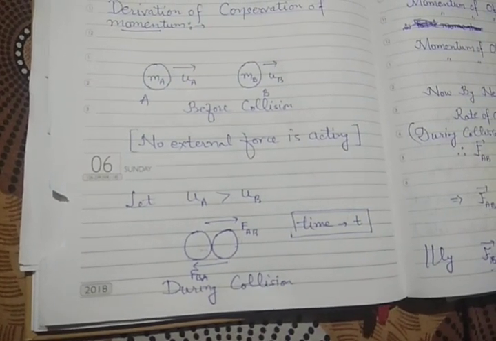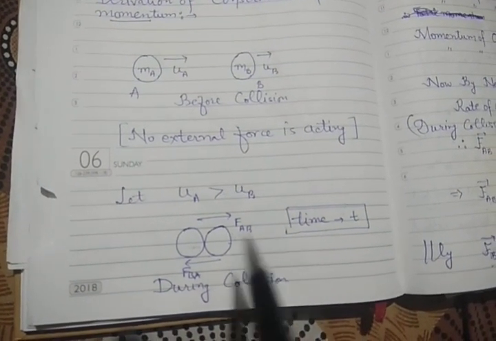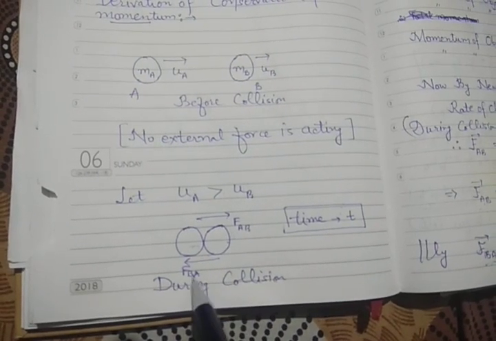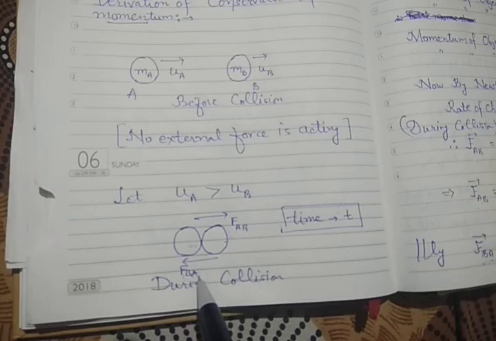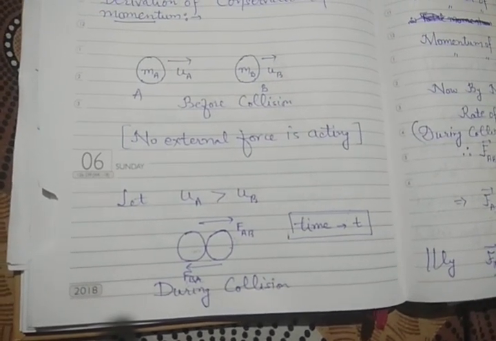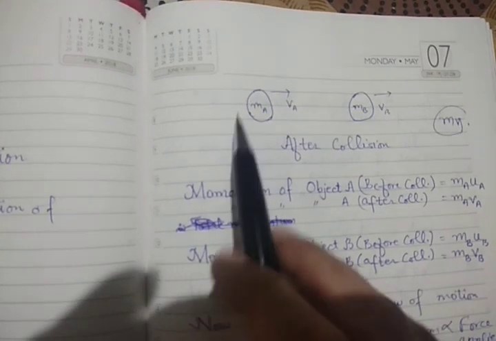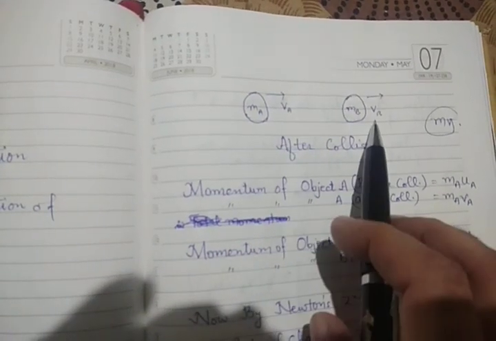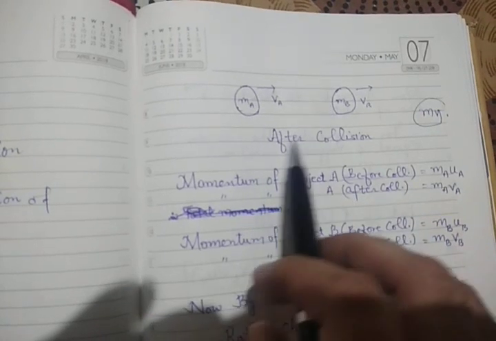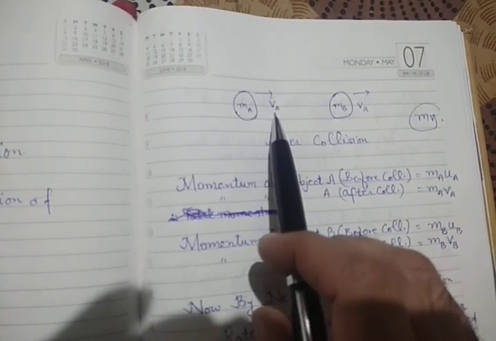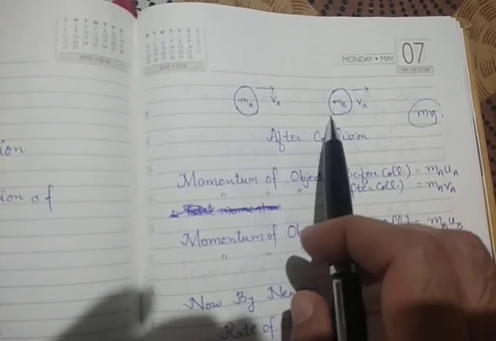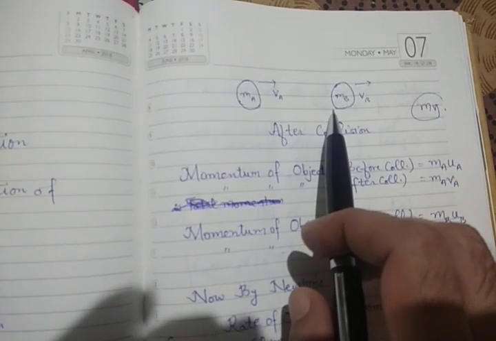So if F of AB is the force on B due to object A, and F of BA is the force on A due to object B, then there will be a change in the velocities of the two objects, but the masses will remain the same. After collision the velocity will be va for object A and velocity will be vb for object B.